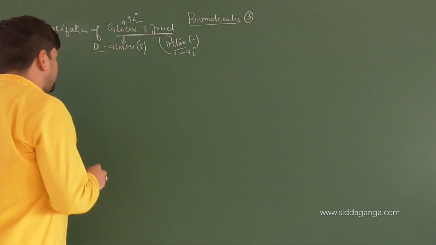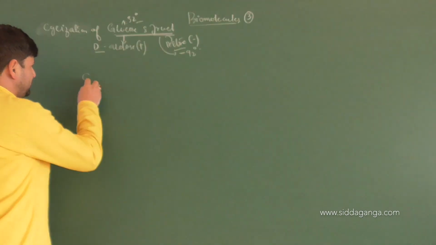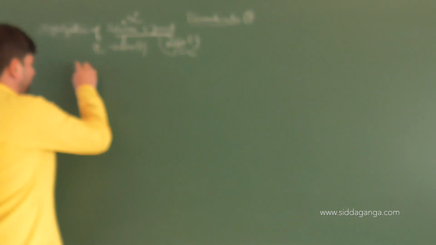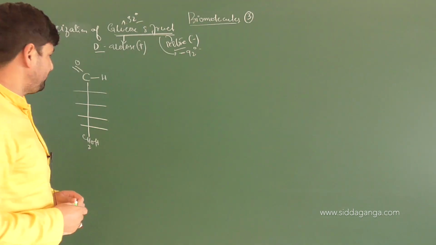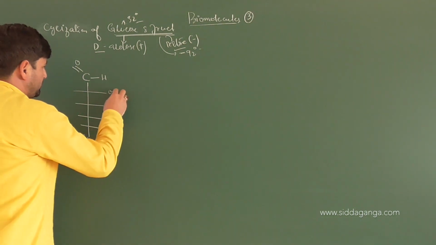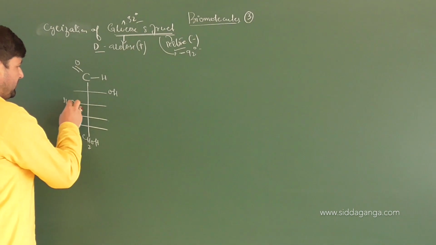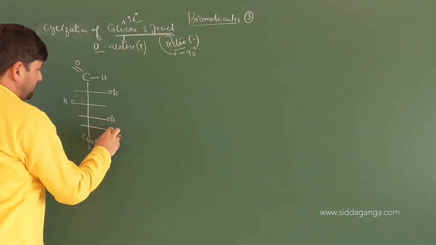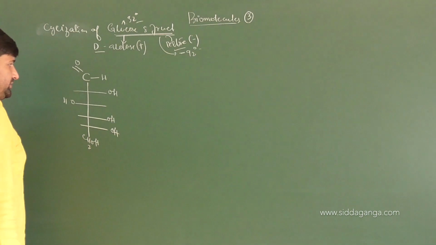Now let us draw the structure of glucose again, children. So we have C double bond O, then you got H here, then I'll draw carbons only here. So this is 2, 3, 4, 5, and this is our CH2OH group. Is it clear? Now looking at this, we have OH positions on the right. This is OH here, then you got OH here, then you got OH here, and then as usual CH2OH.